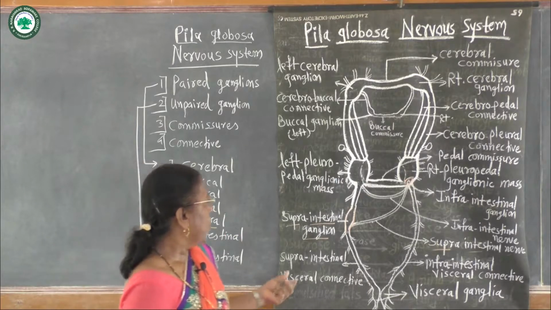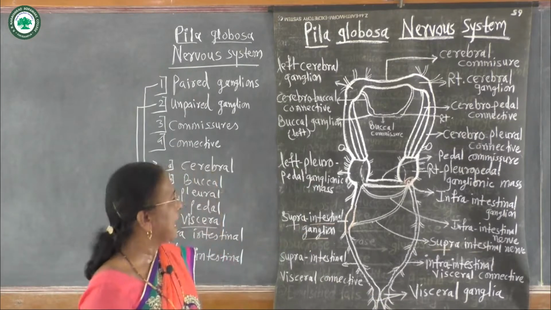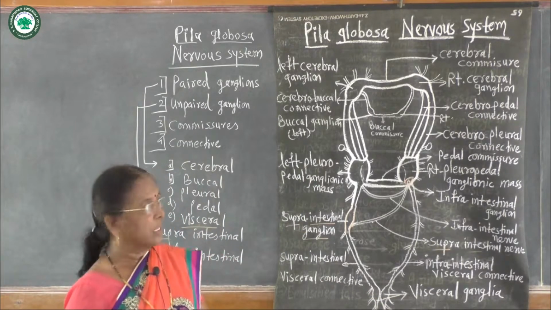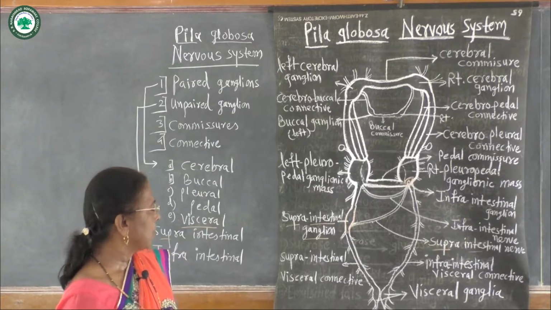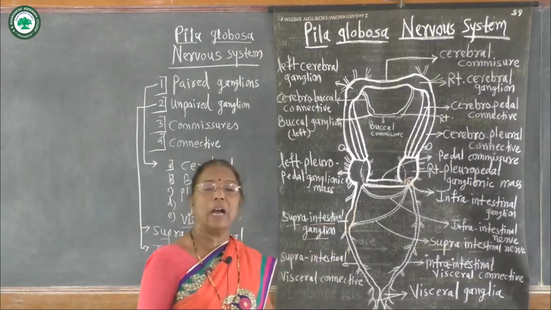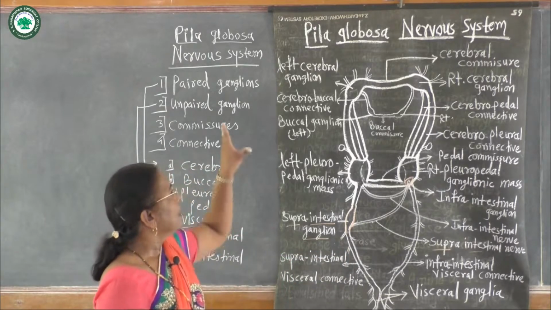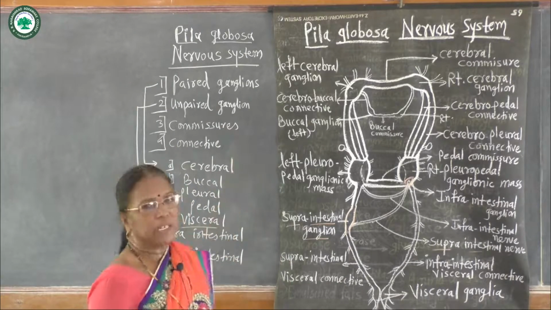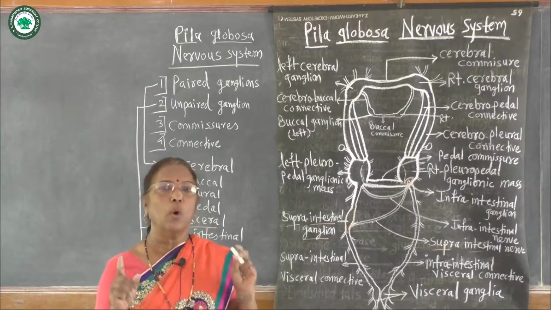Then posteriorly there are the visceral ganglions. Paired visceral ganglions supply their nerves to the stomach, intestine, kidney, reproductive organs or gonads, and all internal parts, that is the heart and heart muscles, etc. This is the nervous system and its innervation, or peripheral nerves which go to respective organs.